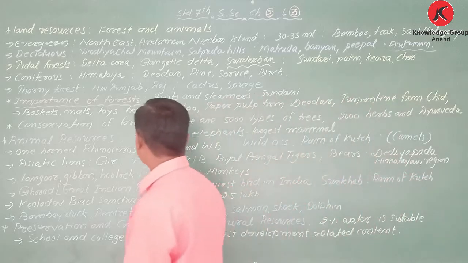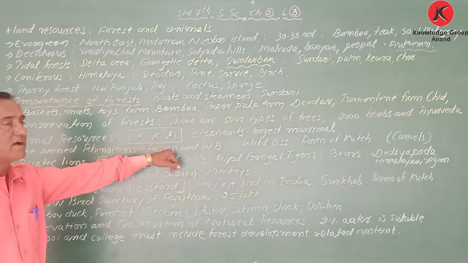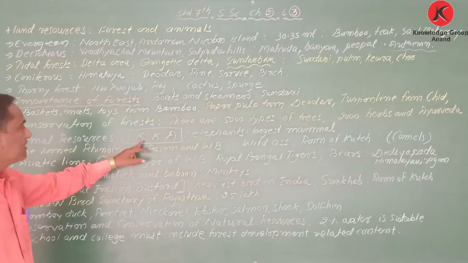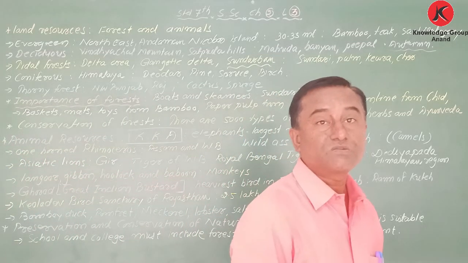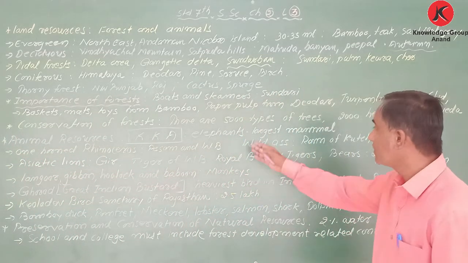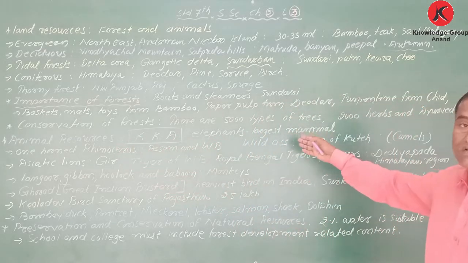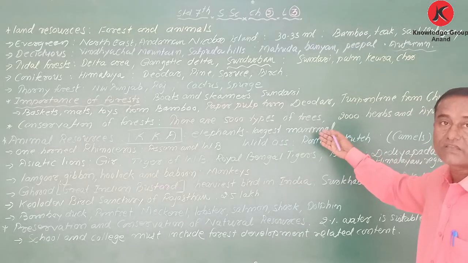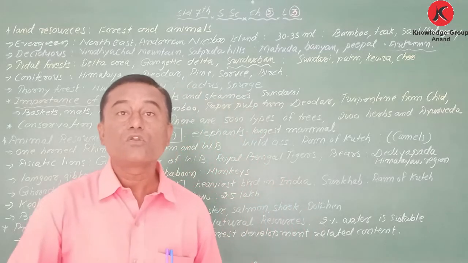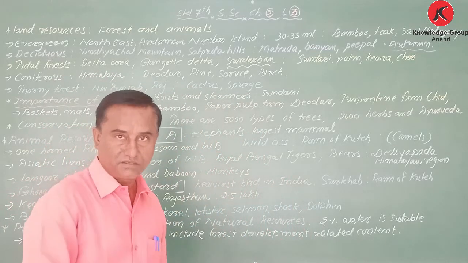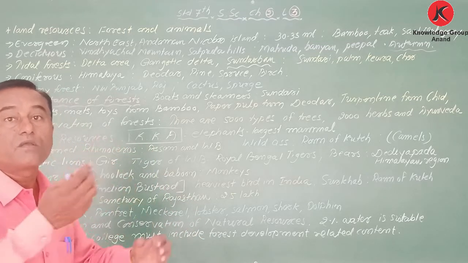Now take the example of animal resources. I have written here KKA. What is the meaning of KKA? Kerala, Karnataka, Assam. We find the largest mammal of India, and that is the elephant. Elephants are found in Kerala, Karnataka, and Assam, and it is the largest, heaviest animal. It is useful to carry logs and goods. You have seen that with the help of the trunk and the teeth, they carry heavy logs.